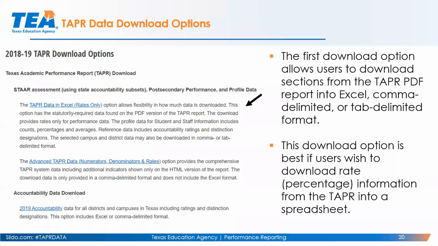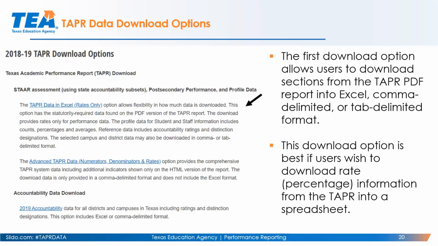Okay. And so when you click on the TAPR data download, you're given the following webpage. You can download first a way to download all the different TAPR sections from the PDF report into Excel in comma delimited or tab delimited formats. Now, remember, the TAPR report, the actual PDF report, includes percentages like on STAR, like 80% for approaches on grade 3 reading. Now, all of those percentages or rates can be downloaded into Excel.